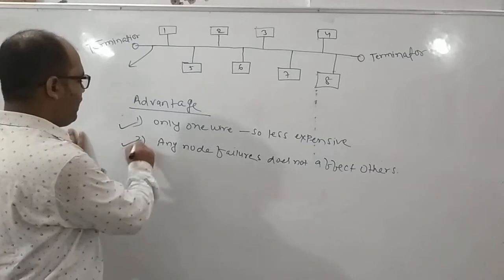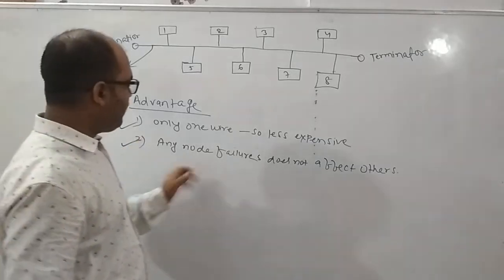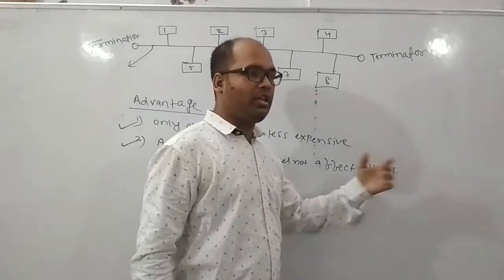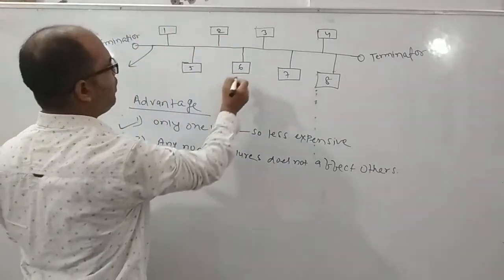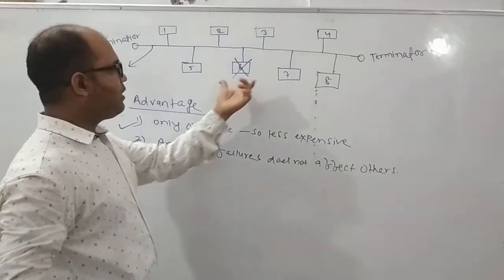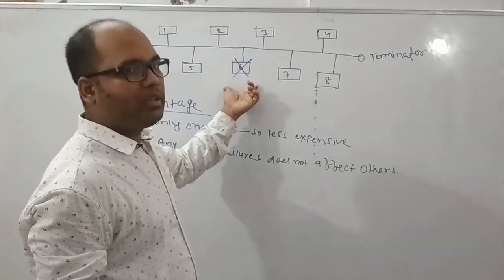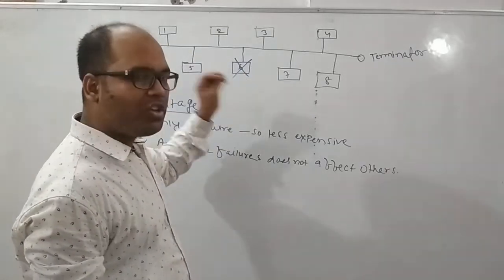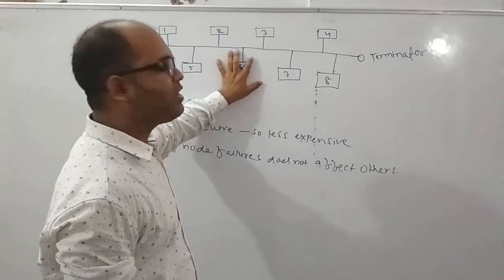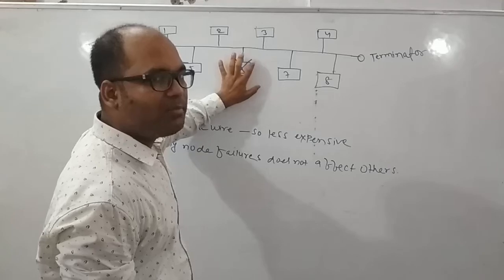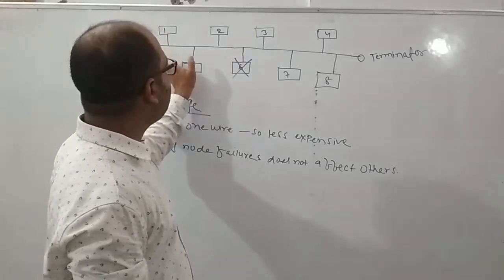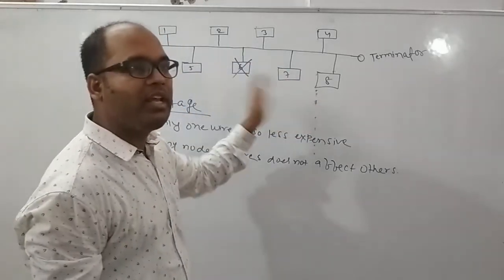The second point is that any node failure does not affect others. Now, what is the meaning of this? Suppose this node has failed, suppose this one is your computer, and because of any reason this computer is not working. If there is any problem in it, it will not be able to affect any other node. How?